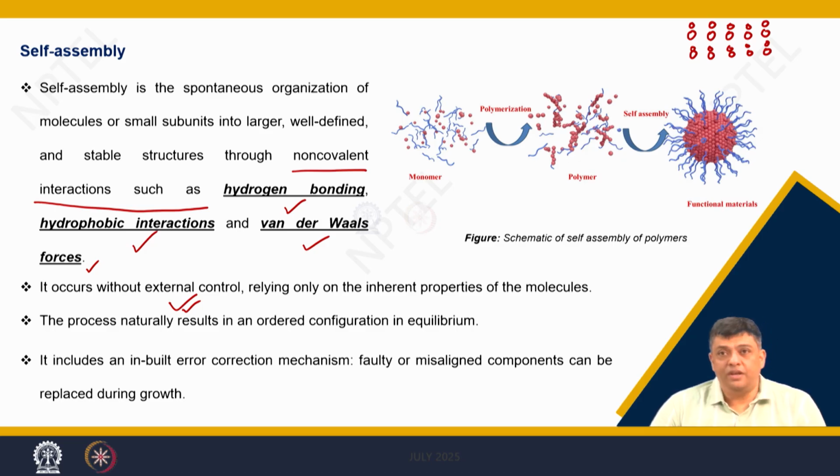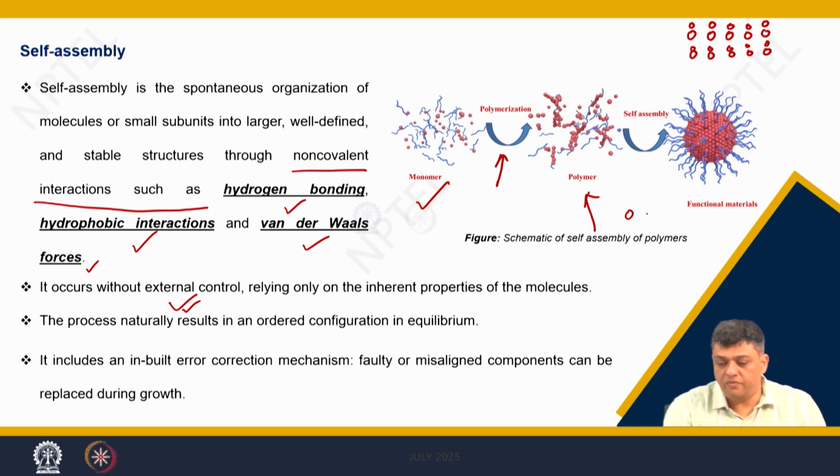So, for example, if you see polymers, what do you have? You have monomers. When you initiate the process of polymerization, then you have the formation of polymers, which is an ordered array of atoms in the main chain.